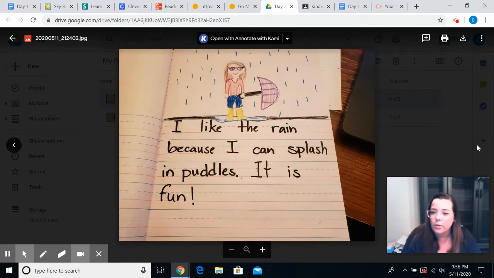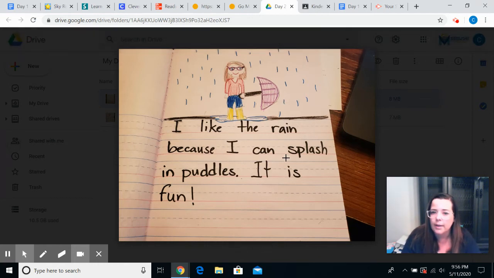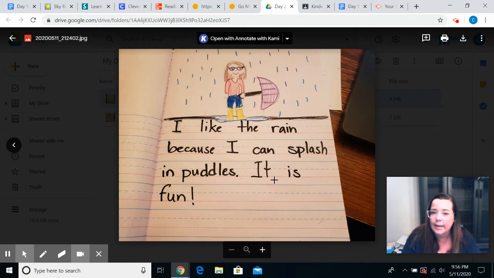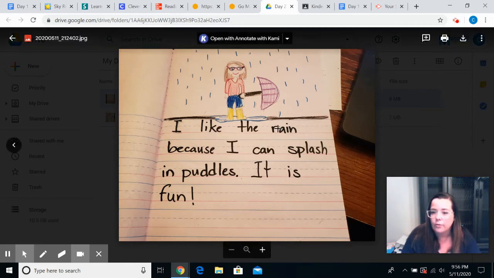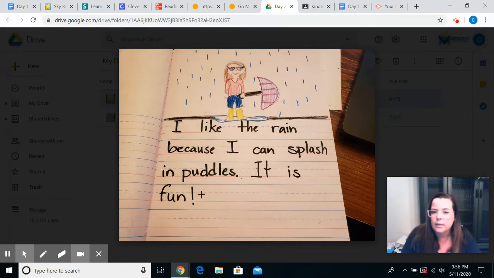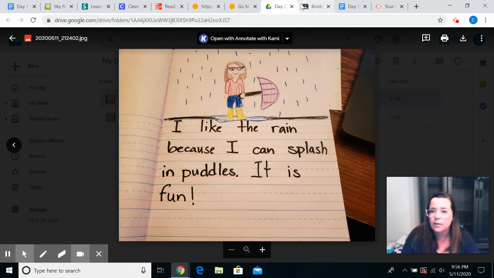Next is our journal. We're writing again about whether you like rain or snow better. Here's what I wrote. I like the rain because I can splash in puddles. It is fun. So remember, we're checking for those 5 things. Did you start with capitals? Did you spell your sight words correctly? Did you stretch words and use your analyze chart if you weren't sure how to spell it? And what did I miss? I always get lost. Do we put spaces, capitals, sight words? Do we stretch our words? And do we put ending punctuation? So make sure you're checking for those things.